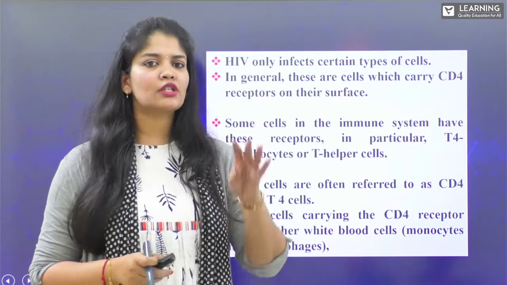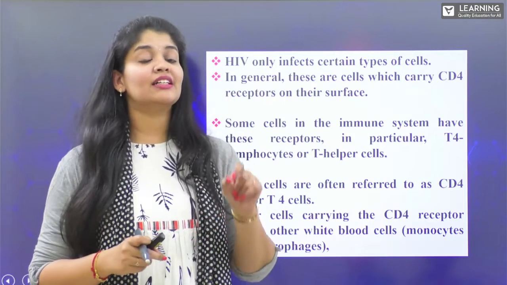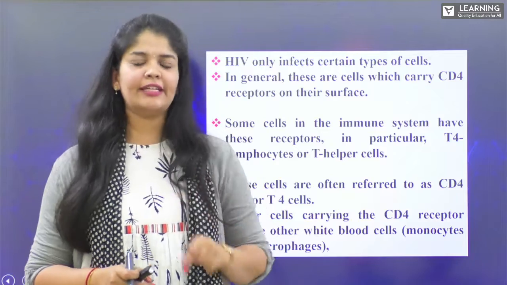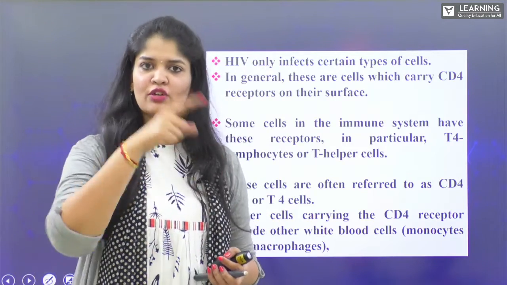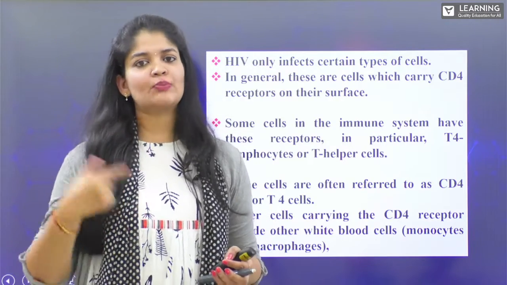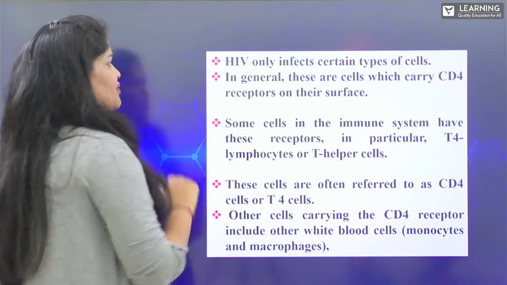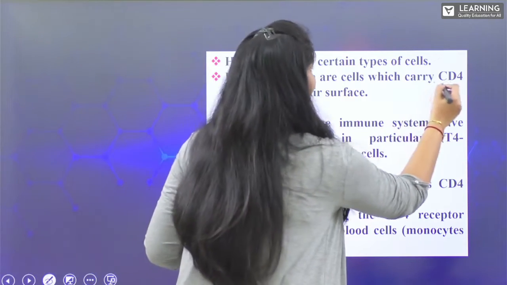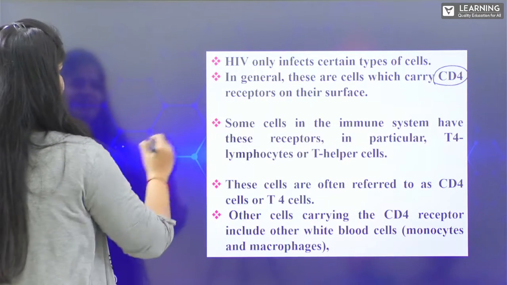If this cluster of differentiation 4 is present, we consider those cells as T helper cells, and we find the T cytotoxic cells, also called TC cells, contain CD8. So CD8, that means cluster of differentiation 8, is present on TC cells. CD4 is present on TH cells. This is very, very important. HIV only infects certain types of cells. In general, these cells carry CD4, which look like T cells.